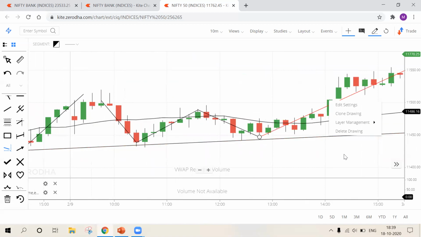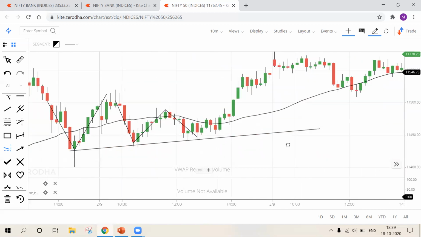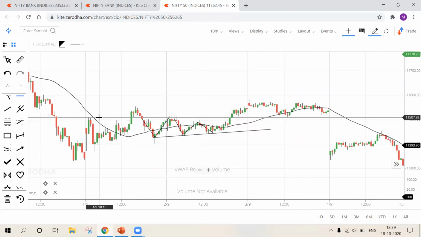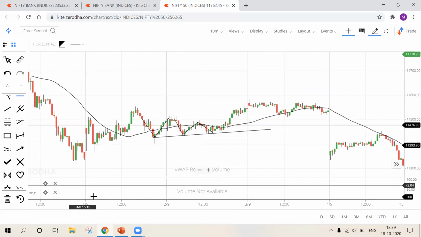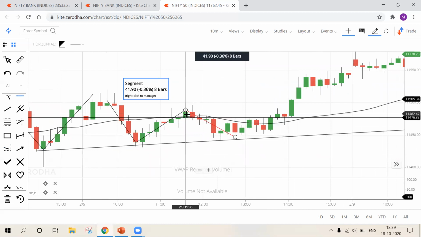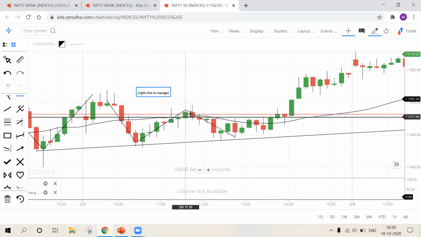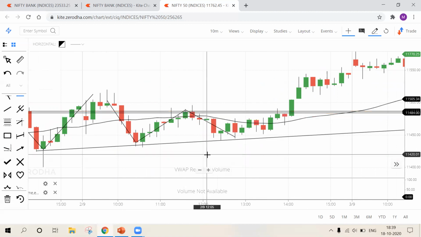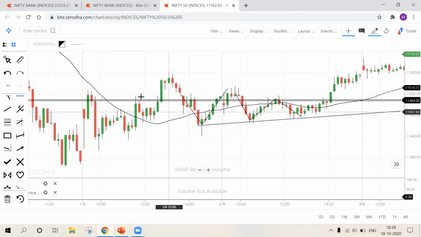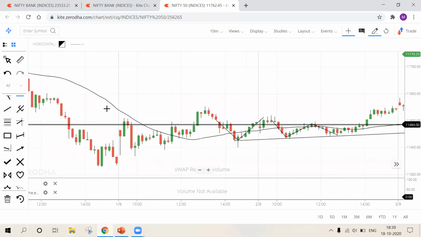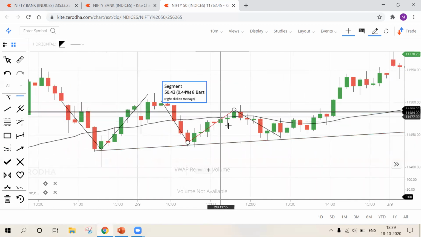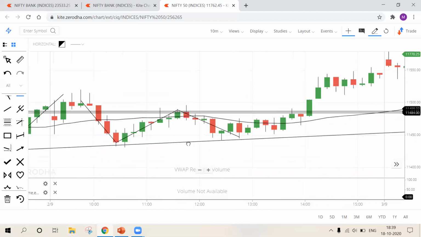Now see, at the third reaction, I'm going to draw a strong support and resistance level. Yes, this line, because it is acting as a resistance here, acting as a resistance here, here, and also there. So that is my strong support and resistance level.